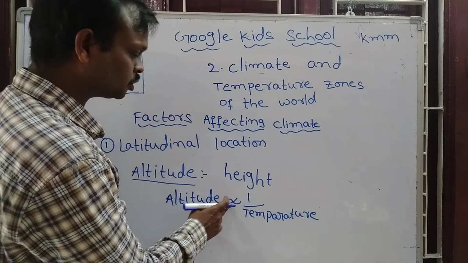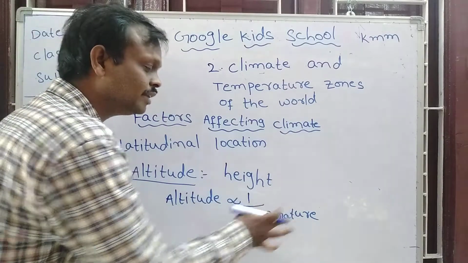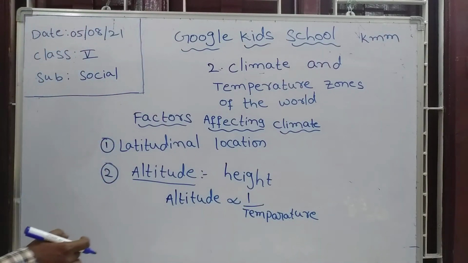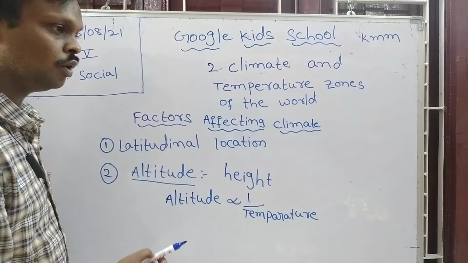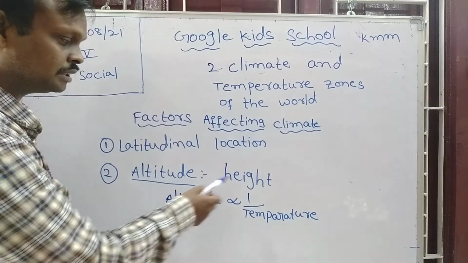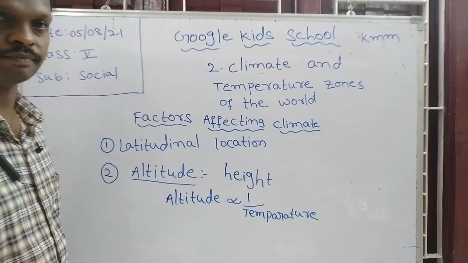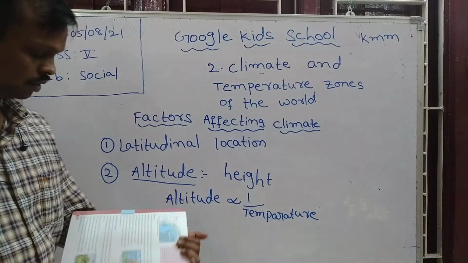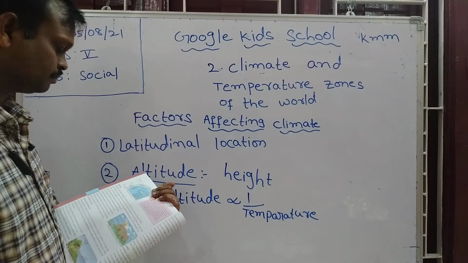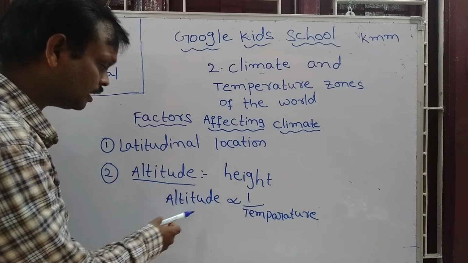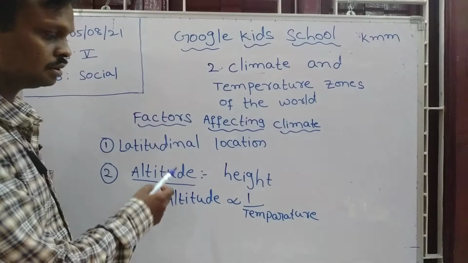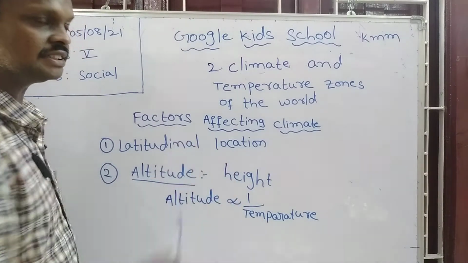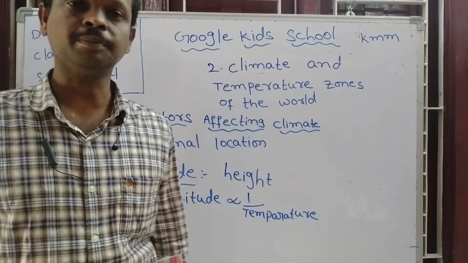Means altitude is proportional to 1 by temperature. If altitude, meaning height from the sea level, is more, the temperature will be decreasing. Here the height, meaning altitude, is very less, so the temperature will increase. This is called inversely proportional.